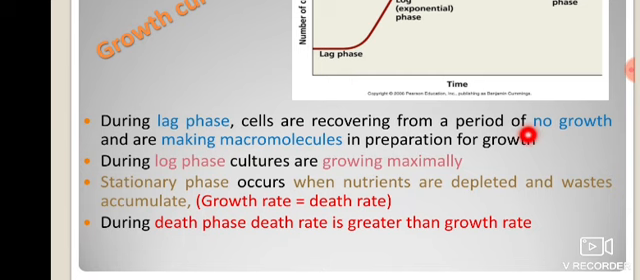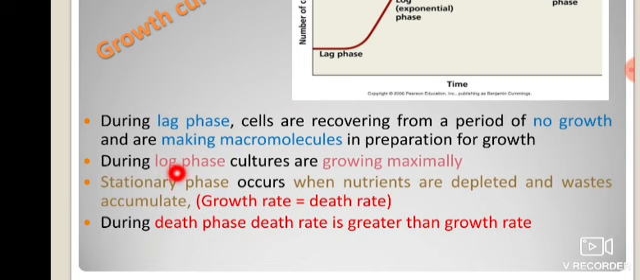Because no, it does not show growth, but it carries out a very important function during that phase, that is the making of your macromolecules. The making of macromolecules means your bacteria are growing, but only the micronutrients or micromolecules are forming during that process, simultaneously within the individual bacterial cell. So it is termed the lag phase.